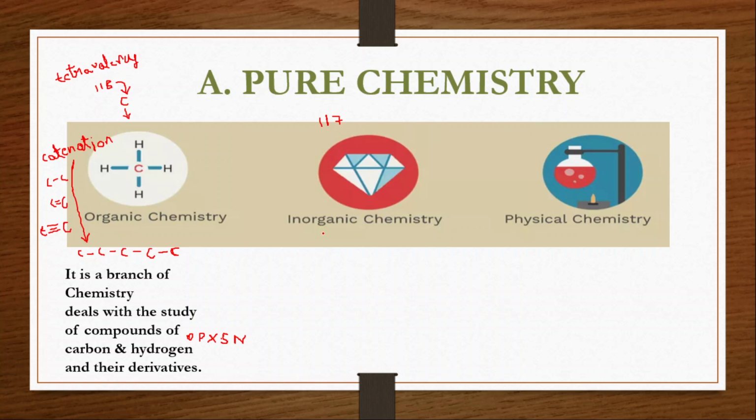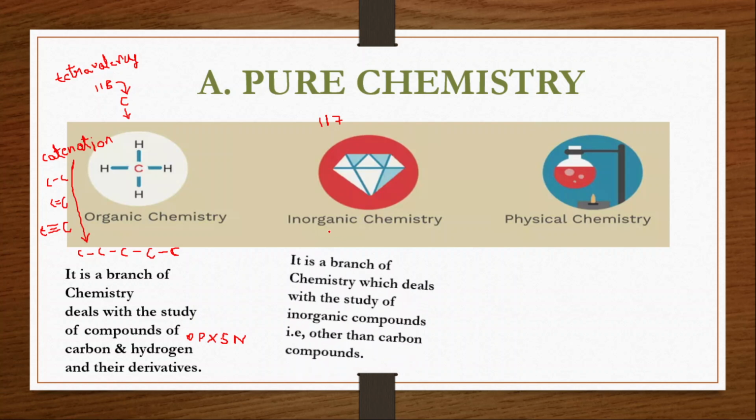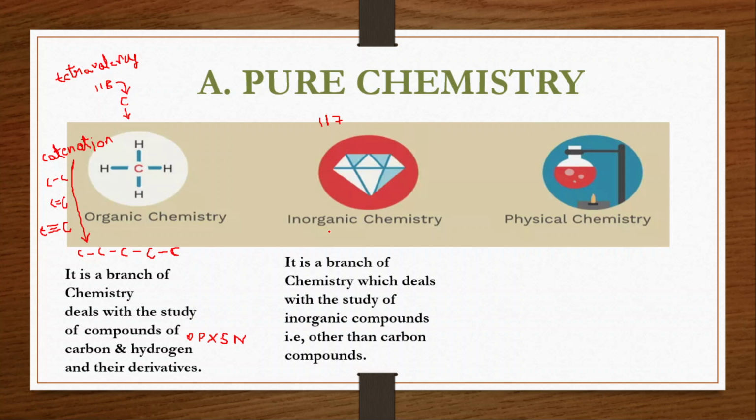Next is inorganic chemistry. What is inorganic chemistry? Inorganic chemistry is a branch of chemistry that deals with the study of inorganic compounds, that is, compounds other than carbon compounds. As I said earlier, the remaining 117 elements, their nature and properties, are studied under inorganic chemistry.